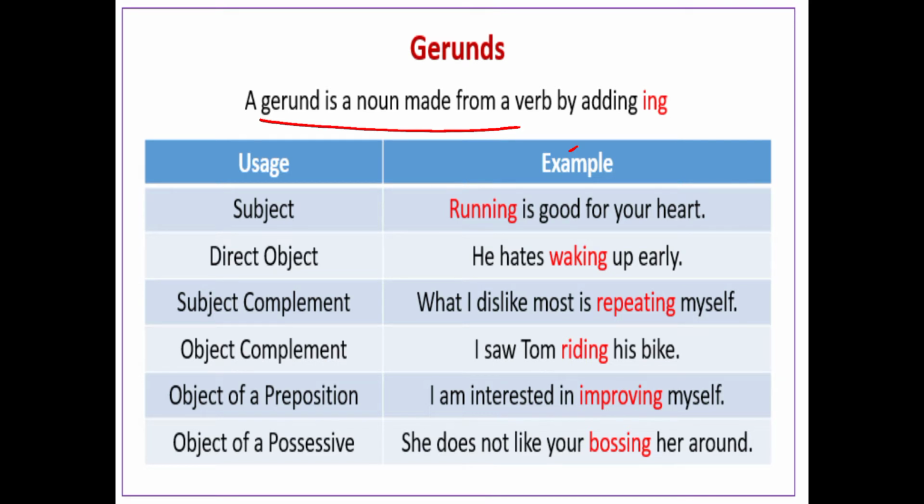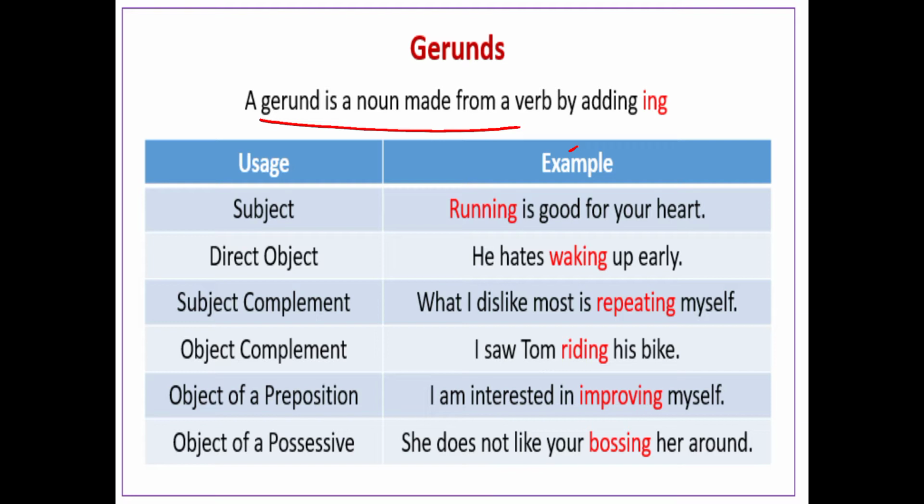So it is a non-finite verb and it is made from a verb by adding ing, which means we have to add ing at the end of the root verb, or we can say the base word. The base verb is like run. In this, you are adding ing, so it becomes a gerund, that is, running.